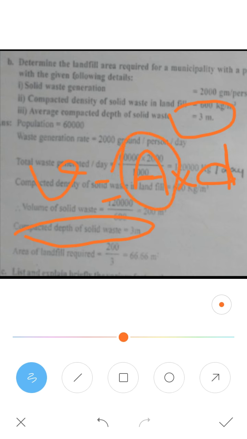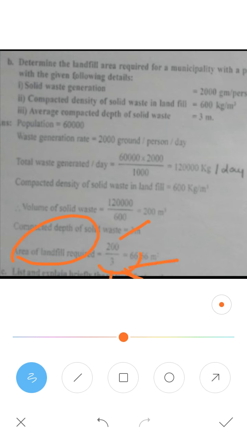You send the depth to the denominator, so area is equal to volume divided by depth. Finally, the area of the landfill is equal to volume divided by depth, where 3 is the depth.